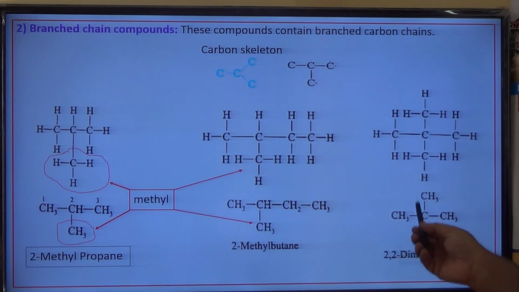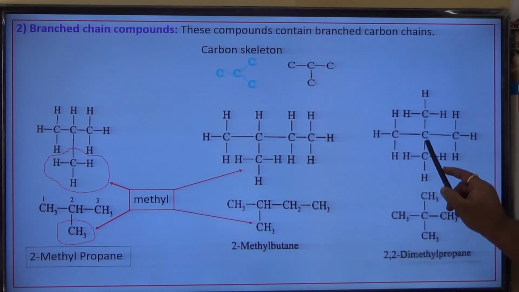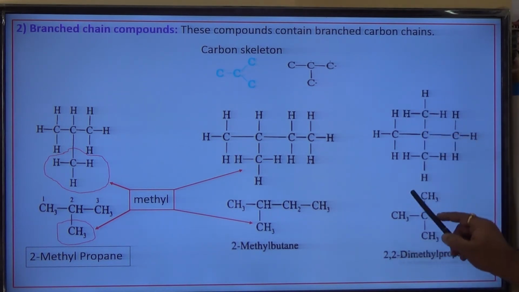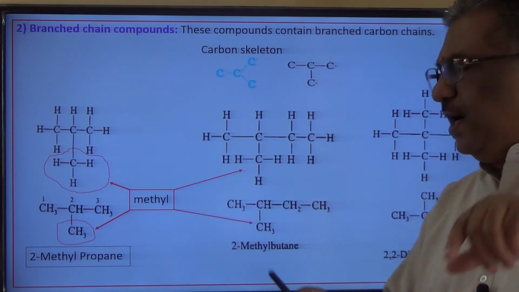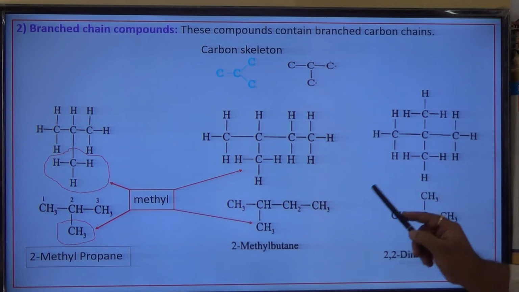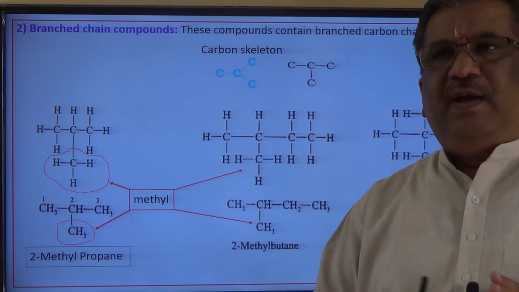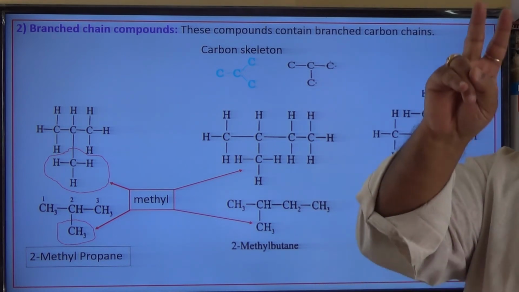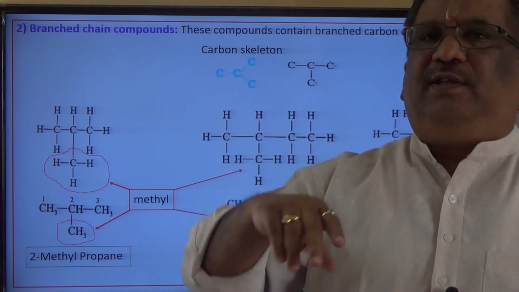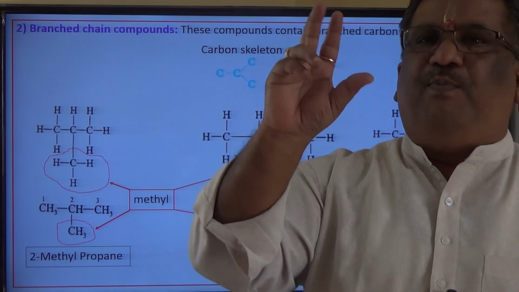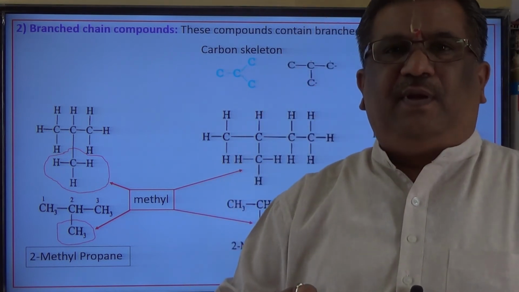Here, the methyl group is a functional group. Now, how many methyl groups are attached? 2. Therefore, I will say di. But to which position of the carbon atom? For the second, it is attached. Remember, when two methyl groups are attached, we have to mention the locants of both the methyl groups.